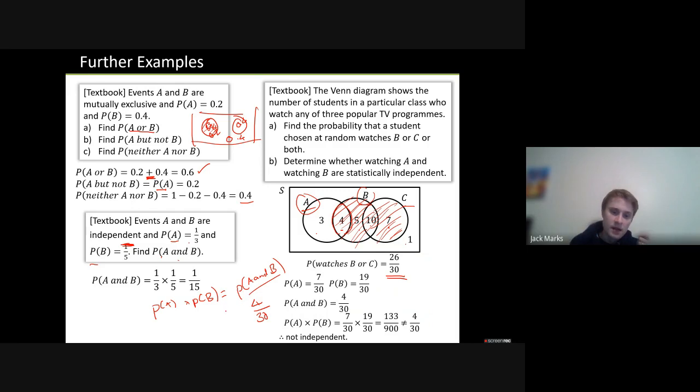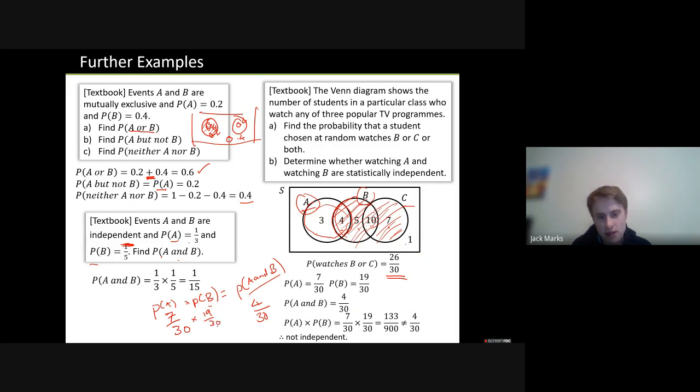So if I find P(A) and P(B) now and multiply them together, do I get 4 over 30? That's what the question is. If I do, they are independent. If I don't, they're not independent. That's it. So A, what is inside A? It's 7 over 30. B, what's inside B? Inside B is the 4, the 5, and the 10. So it's 19 over 30.